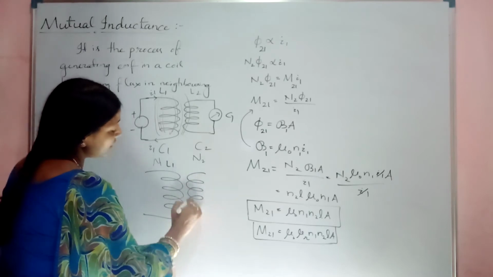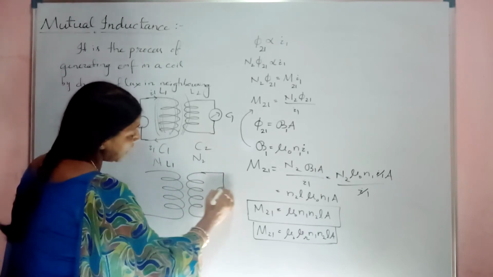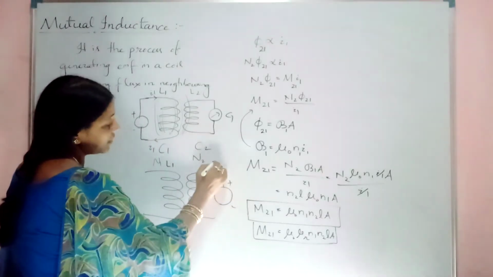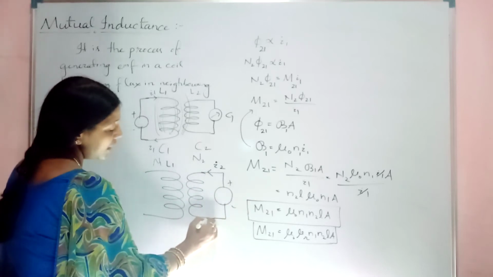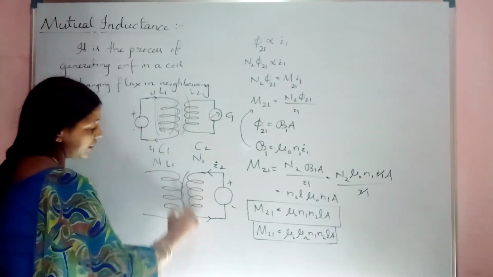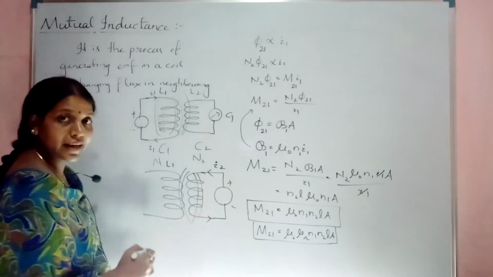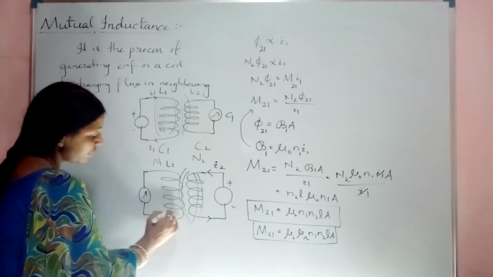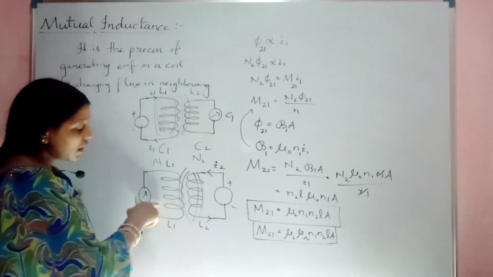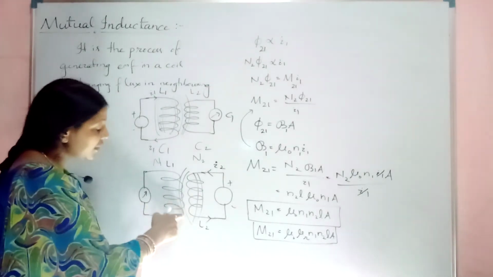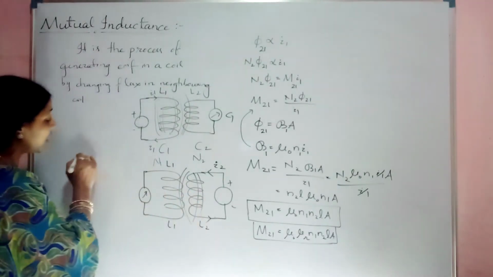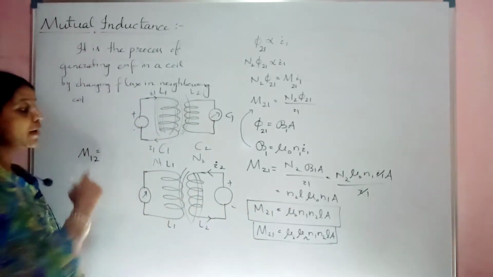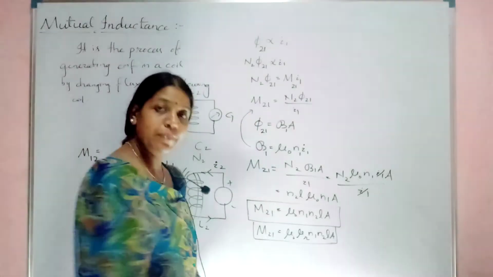Now similarly, if I take the figure like this, this is my same coil L1. Now this is my same coil L2, but now the supply is given here. This supply is changed to here, and let this supply give another current I2. Due to that, it generates the change in magnetic flux which is linking to this coil. Which coil? L1 coil. So now what is the mutual induction in coil 1 due to 2? So what will I write now? M12. Here it is written M21. Now it is M12.